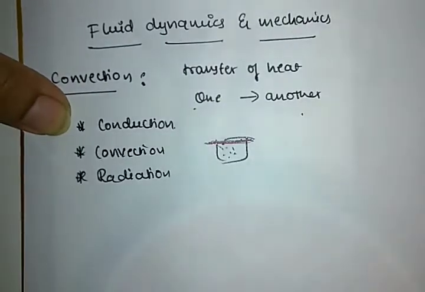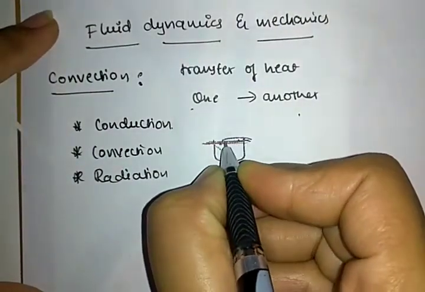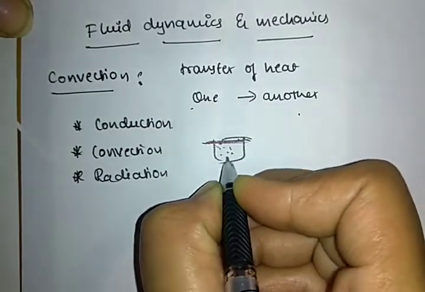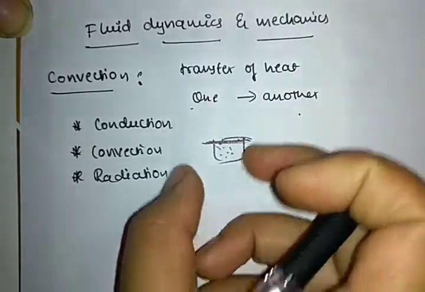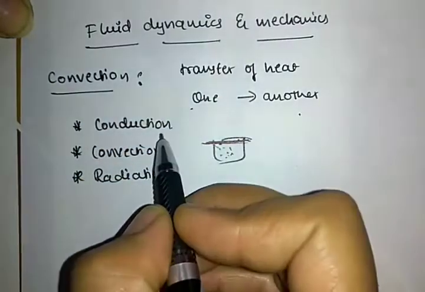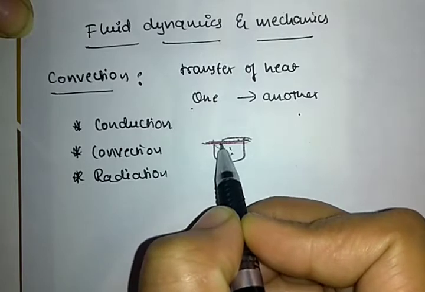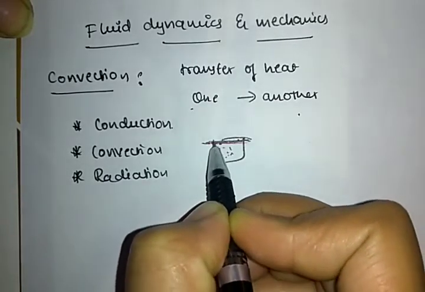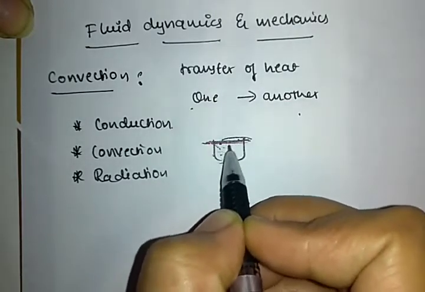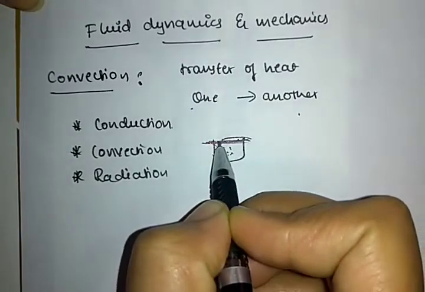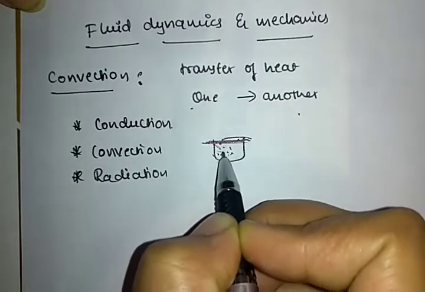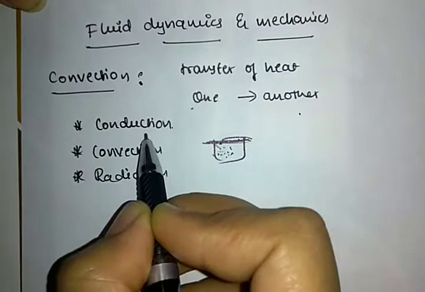That's how, like this only, if you place a spoon here, it also gets heated up. This is how heat is transferred in steel, or heat is transferred in solids. The transfer of heat from one object to another object by being in contact with it is known as conduction. Got it?